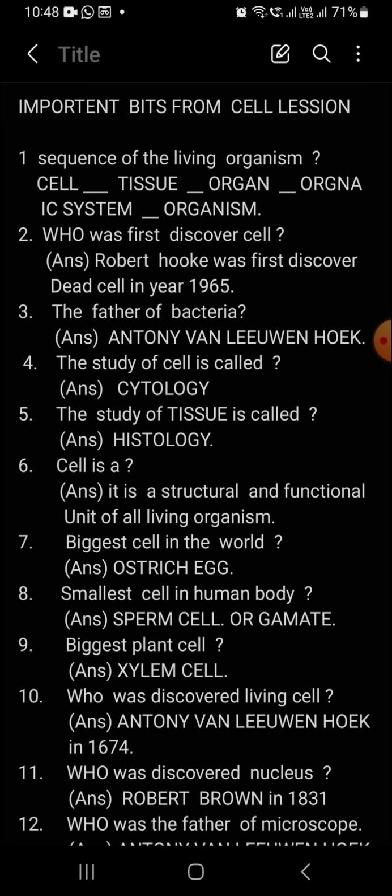So today we are discussing the important bits regarding cell theory or cell organisms. These are the most important bits regarding all the competitive exams.